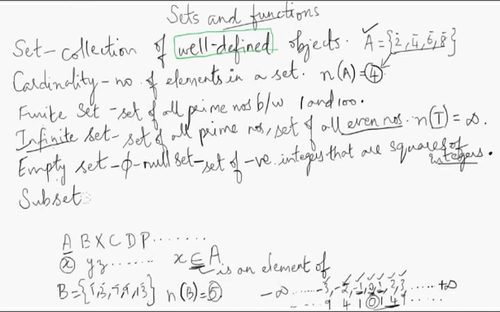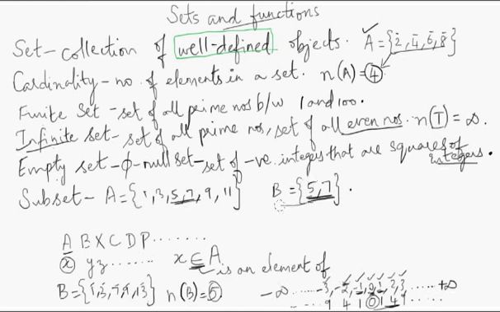Fine. So now let's move to subsets, with an example. Let's take two sets. Let us take A is equal to 1, 3, 5, 7, 9, 11. Let us take B is equal to 5 and 7. Now what do you see? 5 and 7, both elements are also in A. Right?